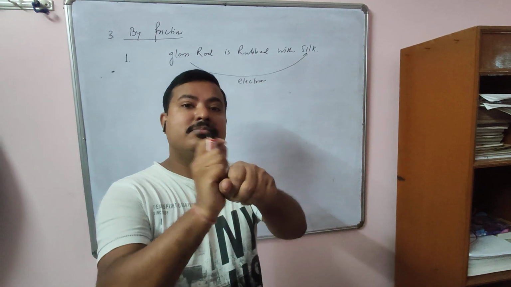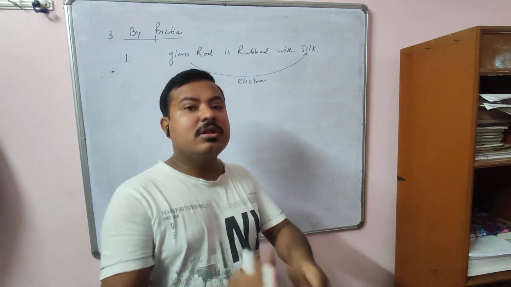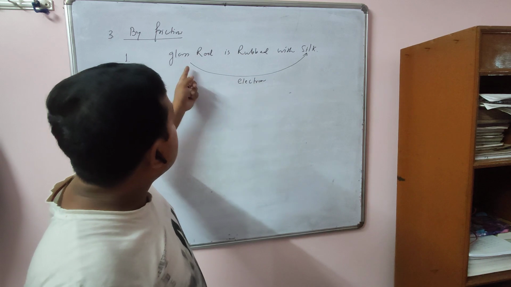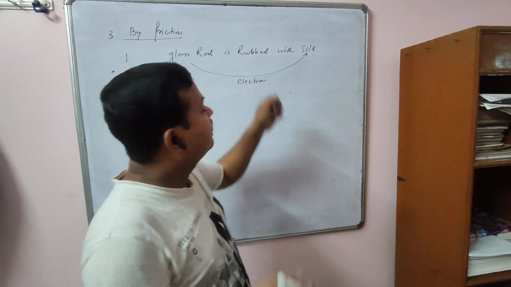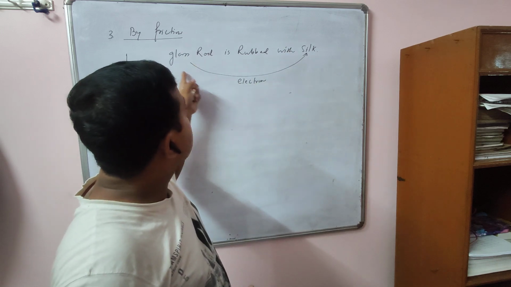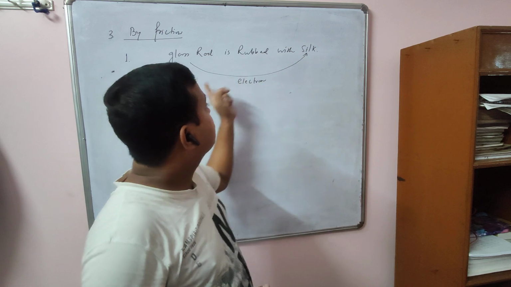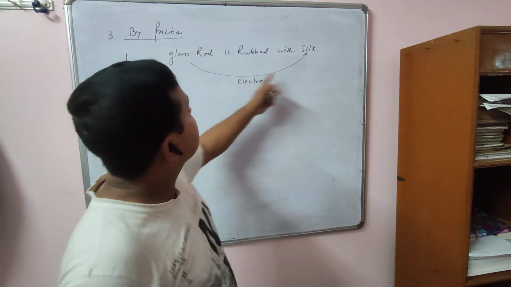Because if you rub, there is friction, and because of friction, that is called thermal, the heat develops. So the outermost electrons of the glass rod transfer from the rod to the silk because of thermal, because of temperature, they gain energy, so they move to this.